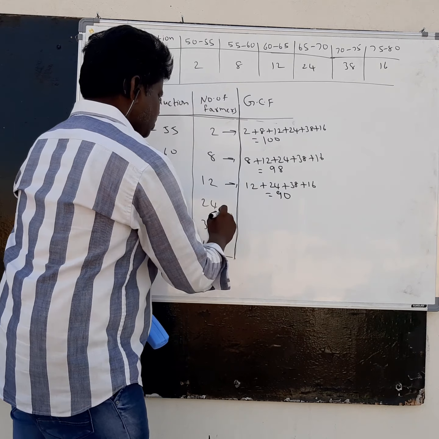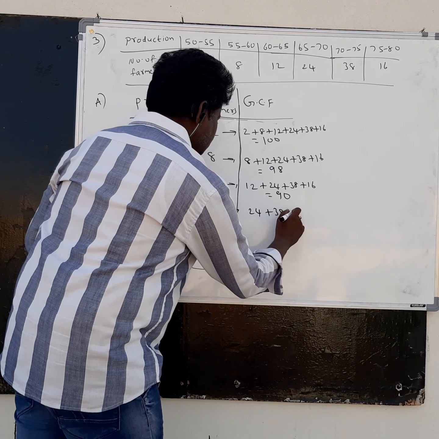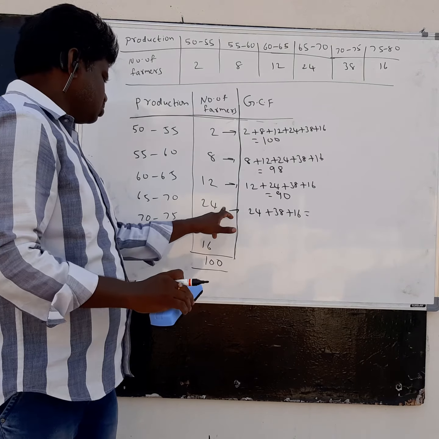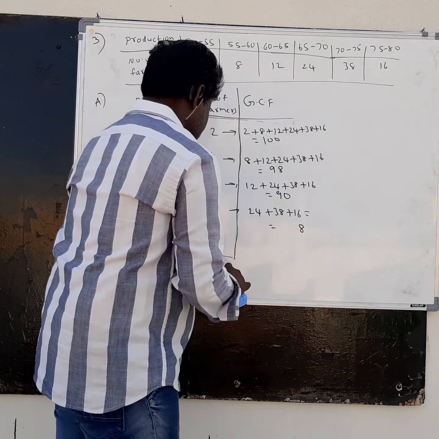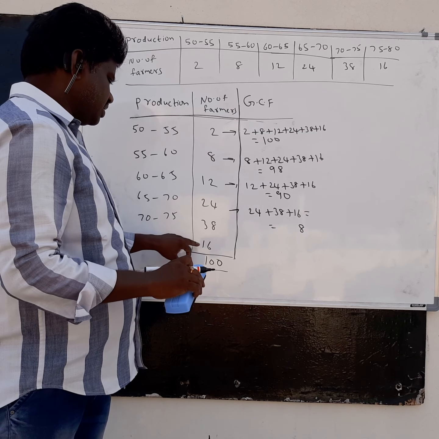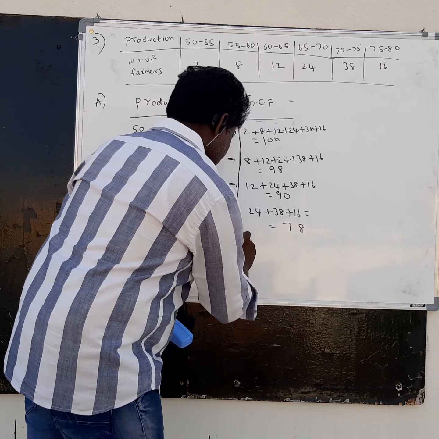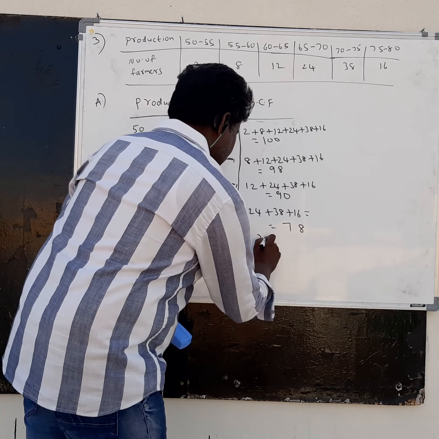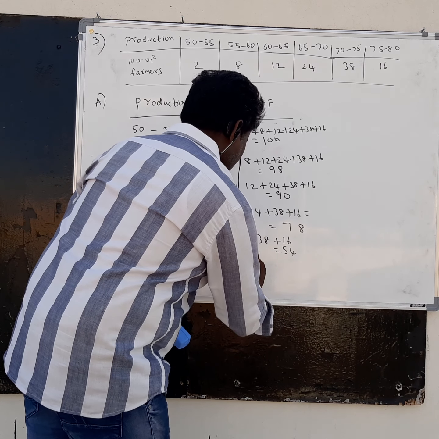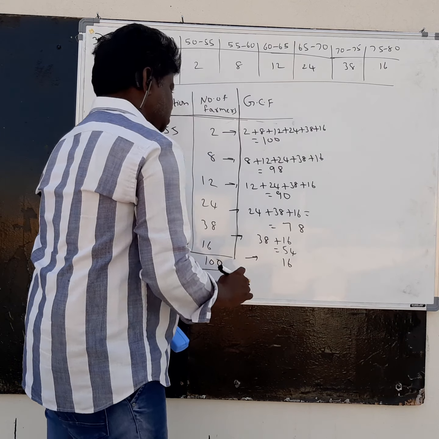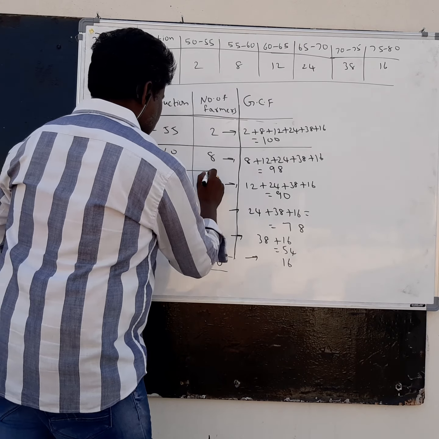At the same time for 24 also, if you add 24 plus 38 plus 16, you will get 78. Now for this one, 38 plus 16, if you add this one, 54, and the last one is as it is, you have to get 16. So these are the greater than cumulative frequencies.